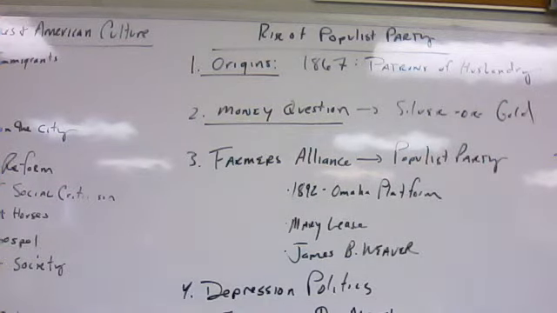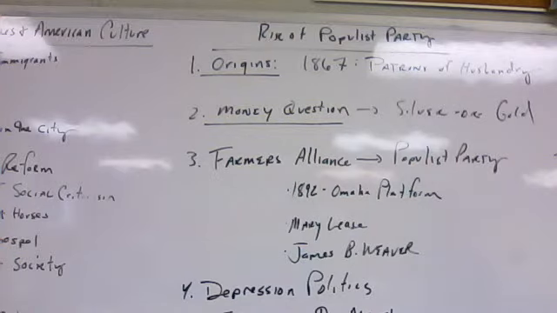Like I said, one of the most hotly debated issues of the era was whether or not to expand the money supply. This money question reflected the growing tension during the industrial age between the haves and the have-nots. The debtors, the people that were in debt, farmers, startup businesses, would be known as the have-nots. These people wanted more money in circulation. This would enable them to, number one, borrow money at lower interest rates. Second, pay off their loans more easily with the inflated dollars.